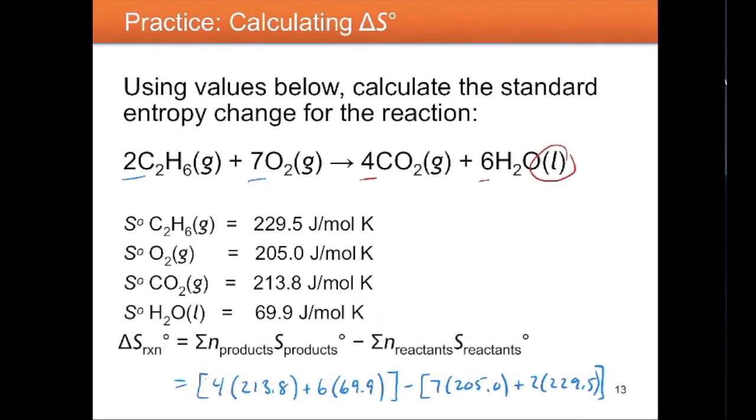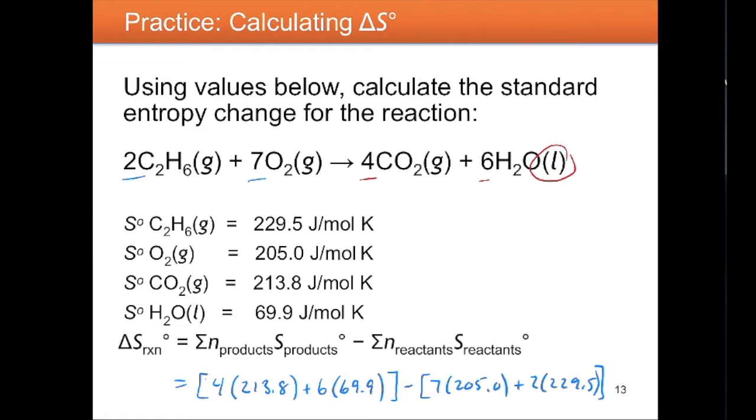So when we plug the numbers into the equation, we get what we see below. The first part of the equation, 4 times 213.8, is because we have 4 carbon dioxides, and each carbon dioxide is 213.8 joules per mole Kelvin. And then we're adding to that the next product, which is water. There's 6 of those, and each water is 69.9 joules per mole Kelvin.